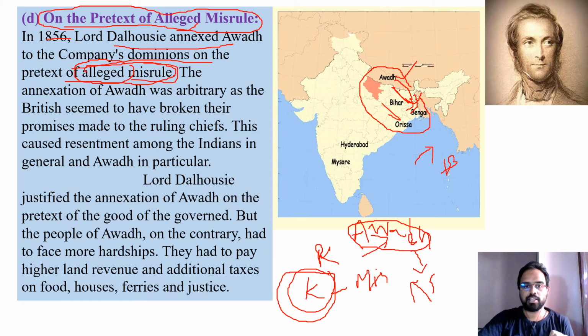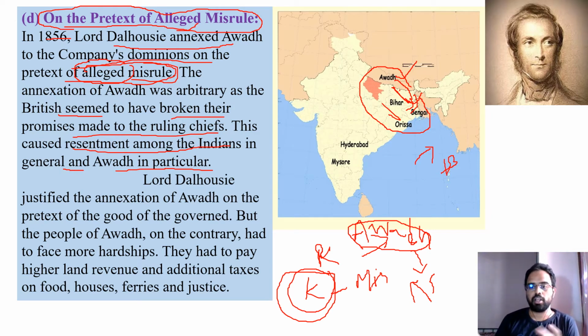So they said that that person was not worthy enough to rule that place. And as the British seemed to have broken their promises made to the ruling chief, this caused resentment among the Indians in general and Awadh in particular. They might have promised something to the Awadh ruler, but later, once they got power and territory, they again changed their words. So on all such issues, the rulers were unhappy.